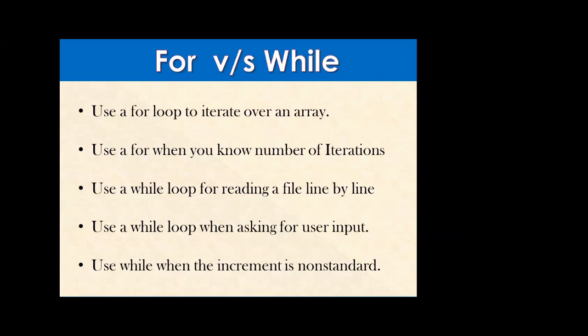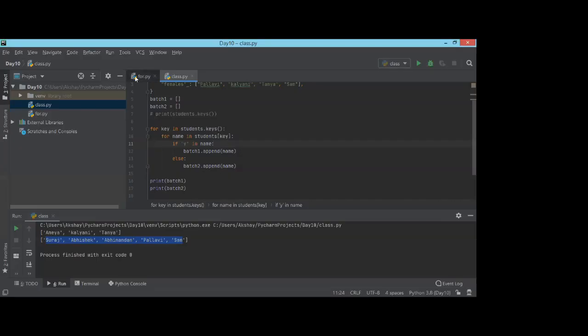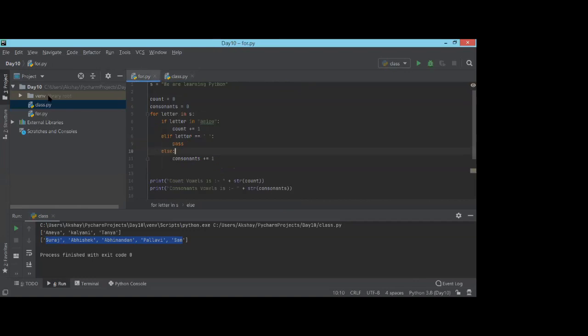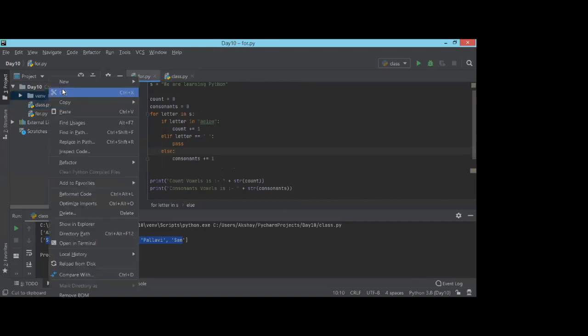So that is all about for loop. I will quickly show you the increment which I was talking about. Let me create a new file.